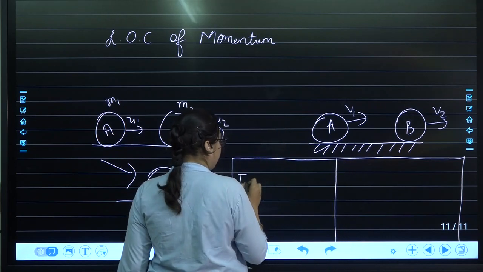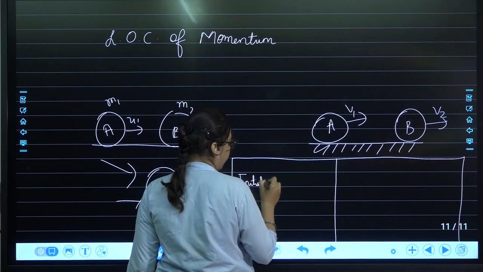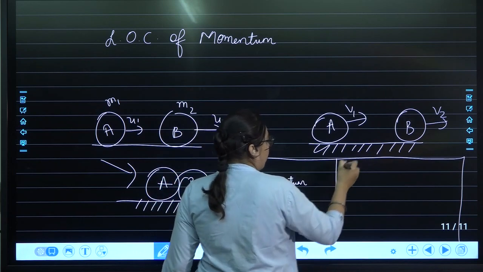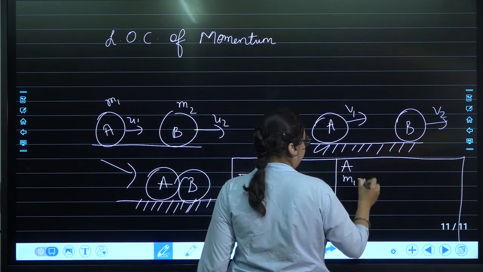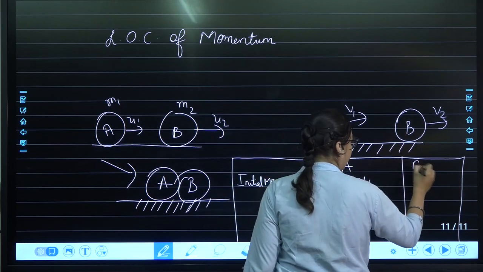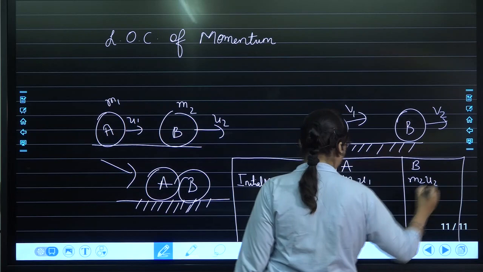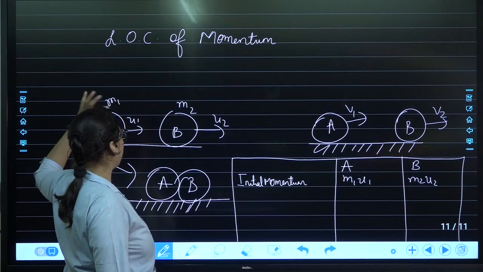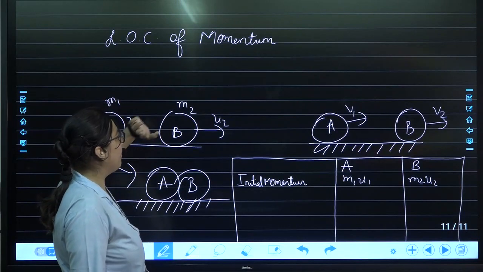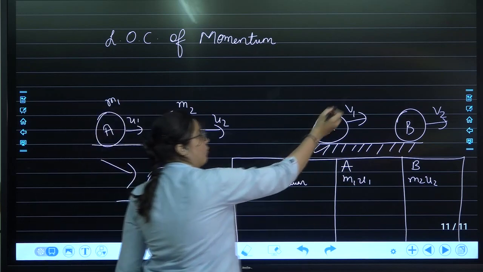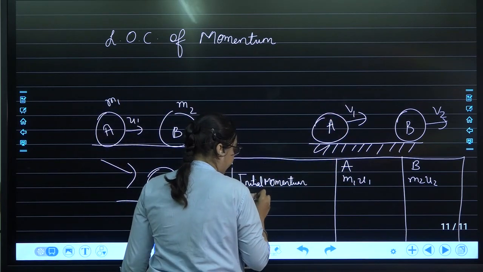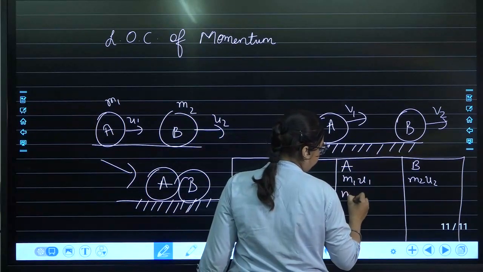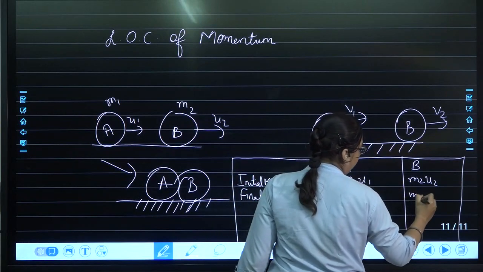If we talk about initial momentum, then for ball A it is m1 u1, for ball B it will be m2 u2. What is momentum? Product of mass and velocity. If I talk about initial momentum of ball A, then it is m1 u1. Final momentum of ball A will be m1 v1, while for ball B it will be m2 v2.